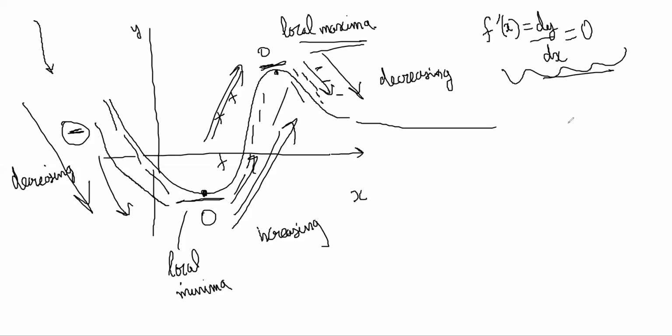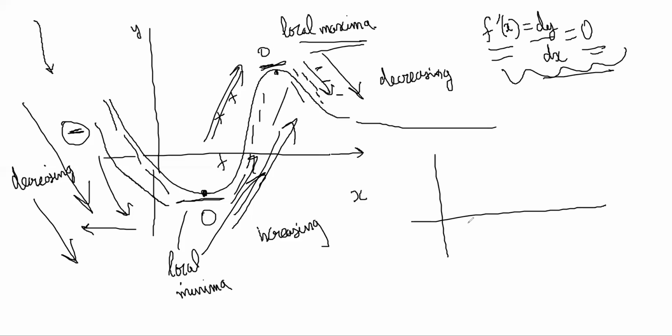So maxima minima can only happen at these points where f dash x is equal to 0. Then how do you find out whether it is a maxima or a minima? You just see whether before that it was decreasing and after that it was increasing, or vice versa. In the previous question you had f dash x as 12 times x minus half x minus 3, right? F dash x was equal to 0 at half and 3.